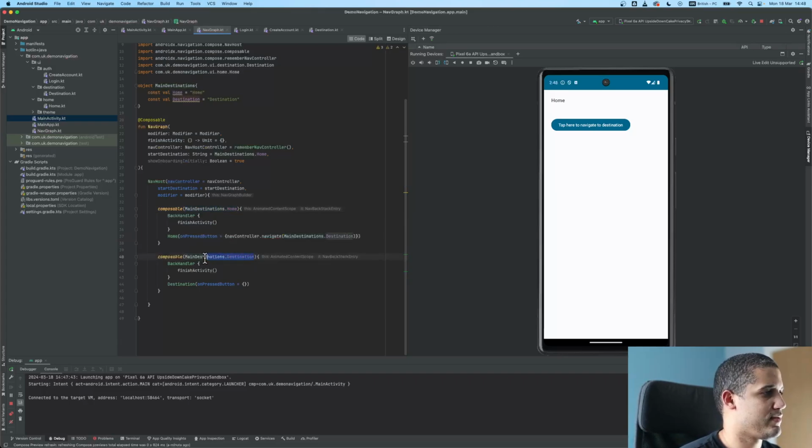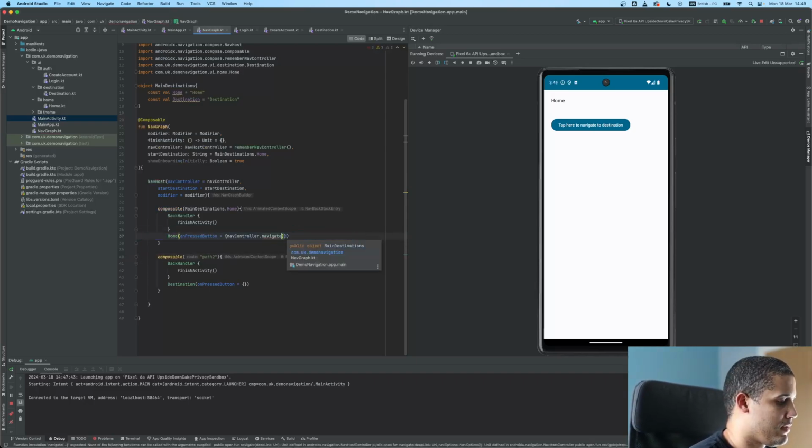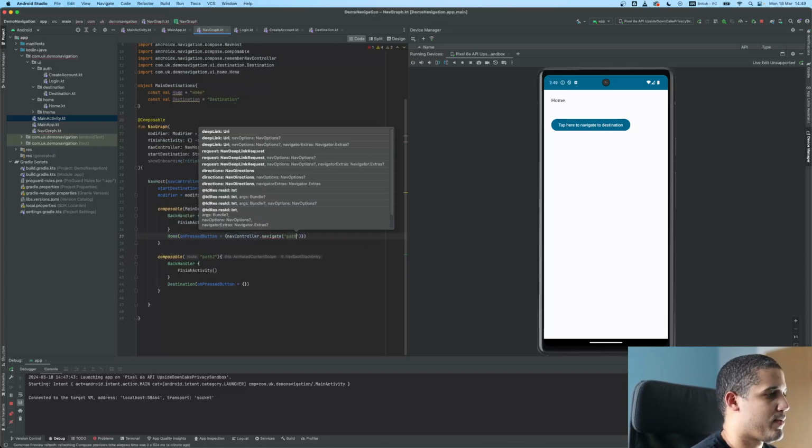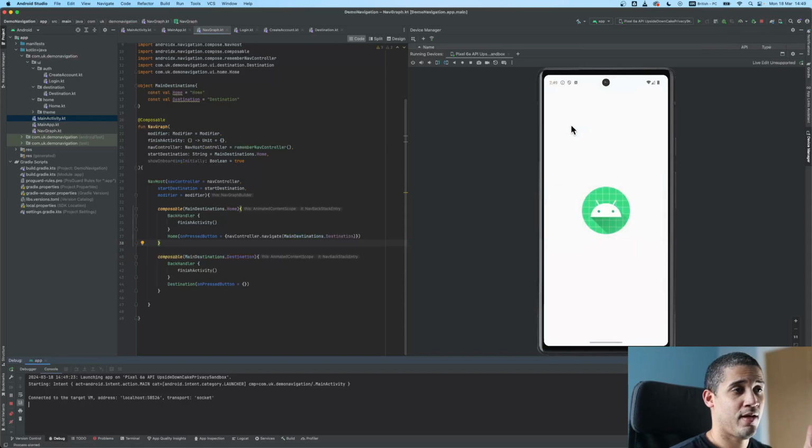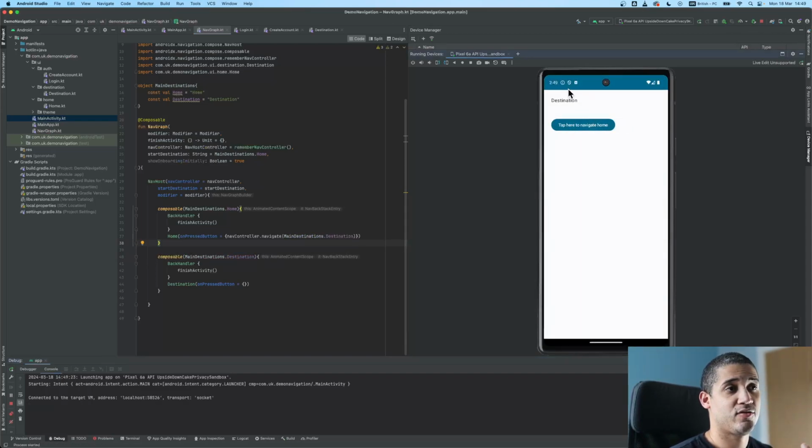If I would say here, instead of destination, path 2, then it would have to be path 2 there too, because these two need to match. The route here has to match where I'm navigating. But in this case, we're doing it like this. Main destination is destination. And if I do that and run it again, we will have home, and then I tap on destination, and it goes to destination.